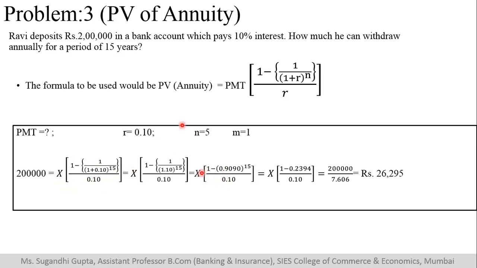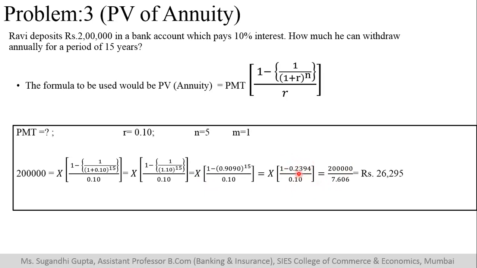Do that, you will get a value of 0.2394. You subtract it, you will get your factor.